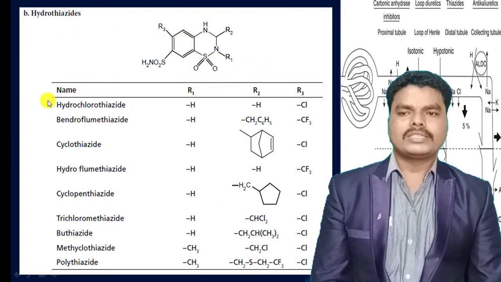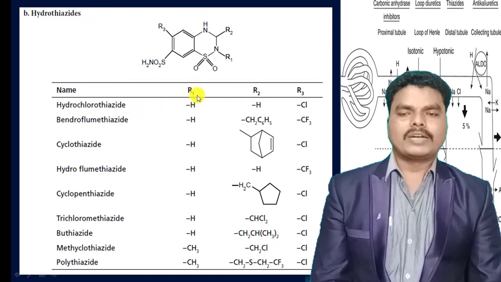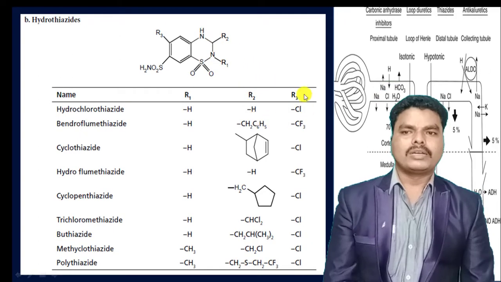These hydrothiazides have different substituents at the R1, R2 and R3 positions. For example, in hydrochlorothiazide, R1, at the second position, is hydrogen, R2, at the third position, is again hydrogen, and R3, at the sixth position, is chlorine.